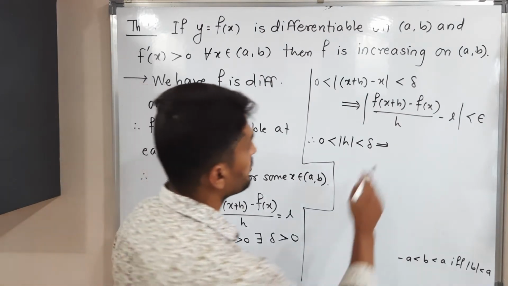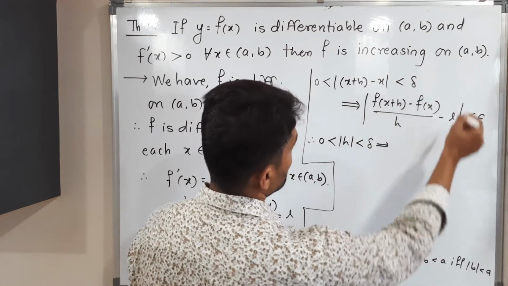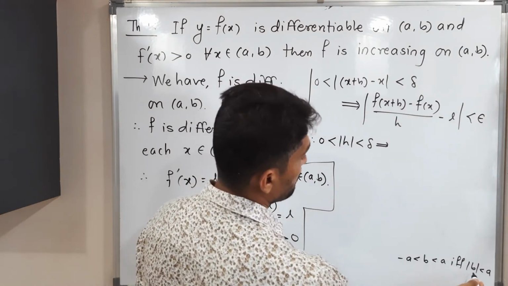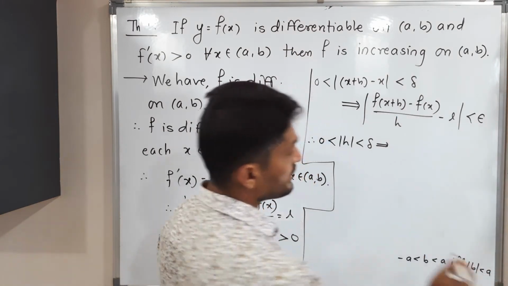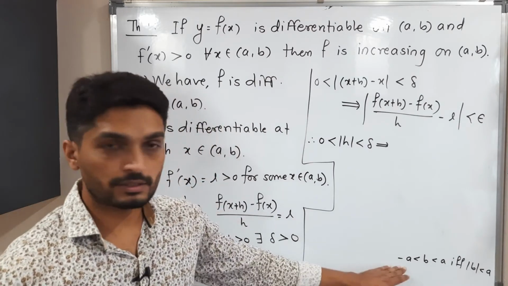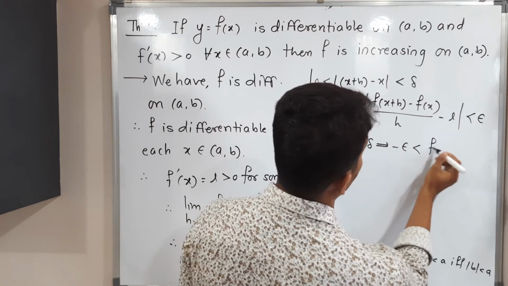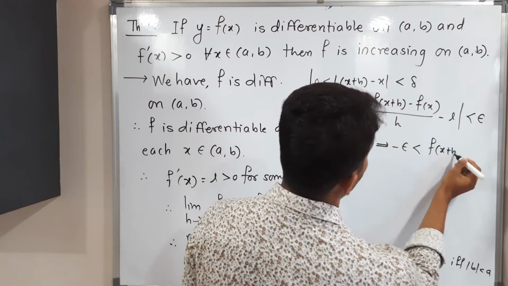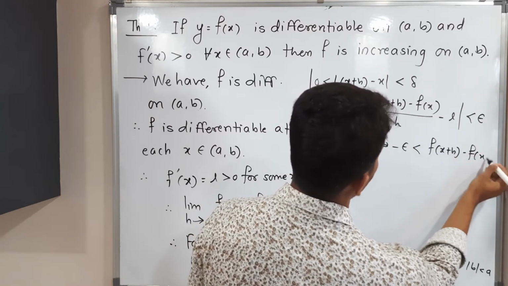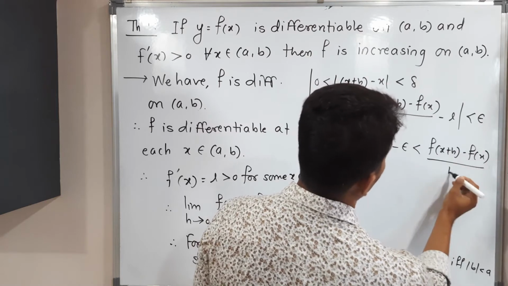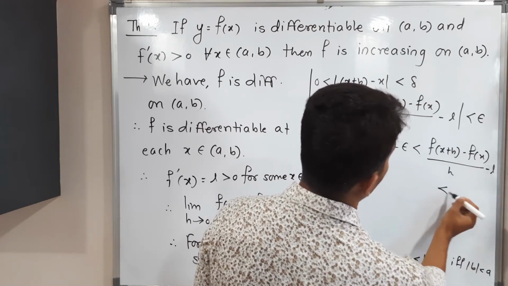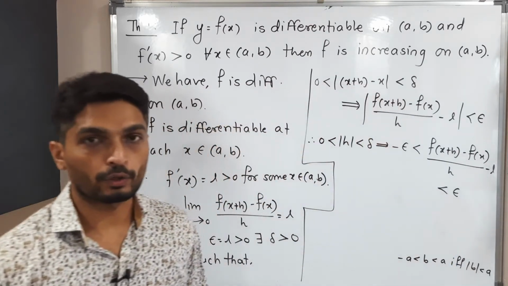This term is nothing but b and this epsilon is nothing but a. So what can we write? Minus epsilon less than f of x plus h minus f of x divided by h minus L, less than epsilon. This thing we have got.